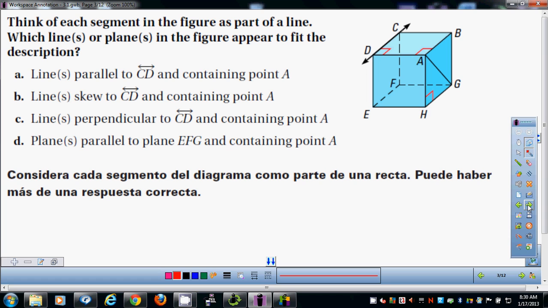All right, here's the picture. Line CD is parallel to what other line that contains point A? There's lots of answers that are parallel, but which one contains point A? Very good. Line AB contains point A and runs parallel, and they share a common plane, which would be that top part. Very good.